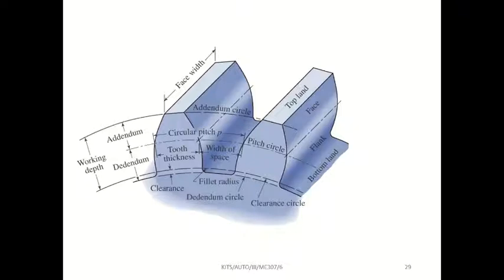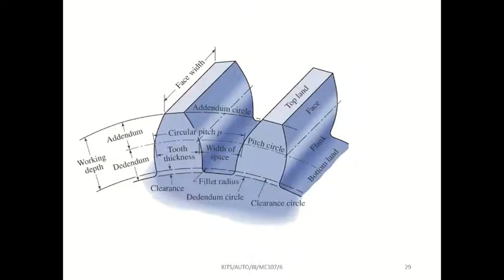I told you, if a tooth of another gear is meshing with this gear, the last region that could touch is this clearance circle. If the tooth goes below this clearance circle, definitely it will remove the material.